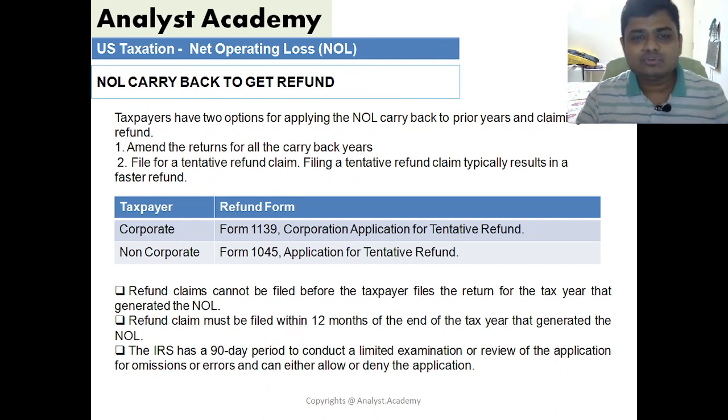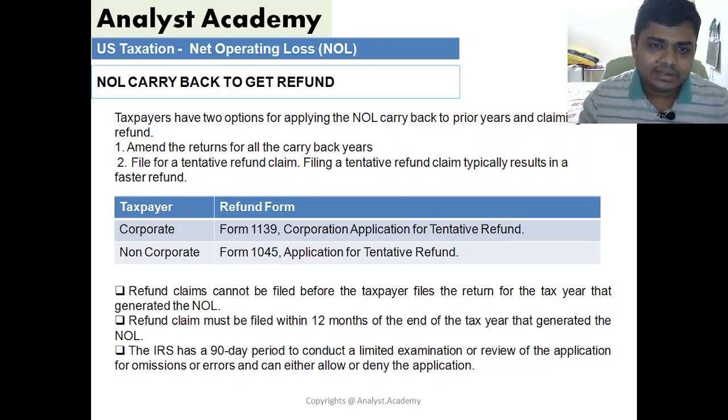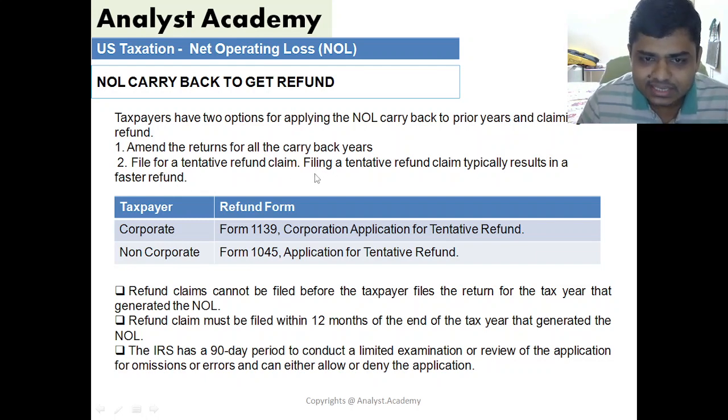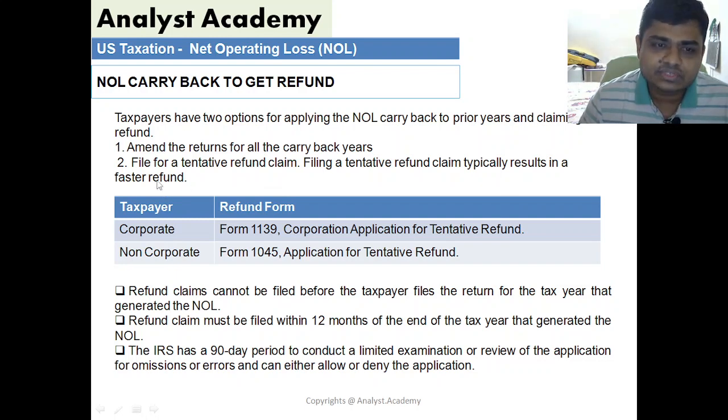Taxpayers have two options here: either they can amend their returns or they can file a tentative refund claim application. The benefit of filing a tentative refund claim application is that it typically results in faster refunds, because it is a refund claim application itself, as the name suggests. So which are the forms? For corporations, it is Form 1139, the corporation application for tentative refund, and for non-corporate entities it is Form 1045, the application for tentative refund.